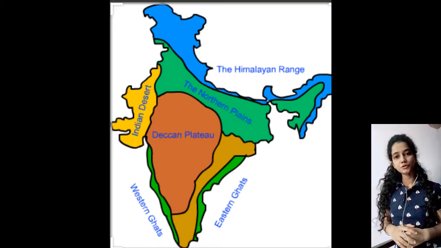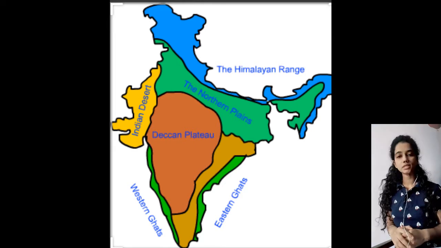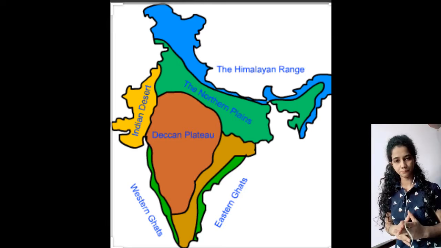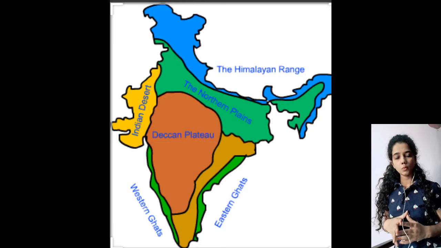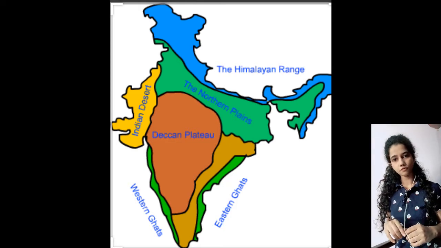Good morning friends. Today we are going to discuss the physical features of India, or we can say the mountains of the north in particular. To begin with, we must know that there are 6 physical features of India. First is the Great Mountains of the North.